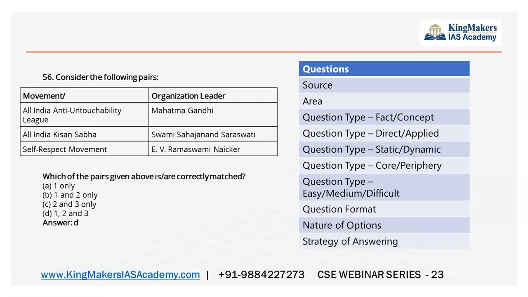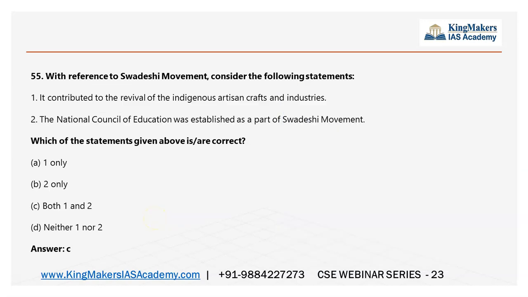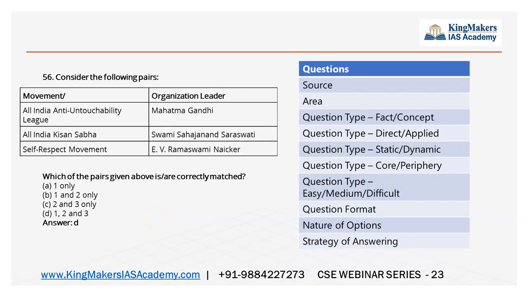So then 56, consider the following pairs. See, the questions in history are very, very different. Statement-based questions were asked, tabular match the following questions were asked. So the questions are very different. Actually, the match the following questions were mostly asked in history only here, because with the personality, with the organization, with the movement, they have come up with the match the following questions.